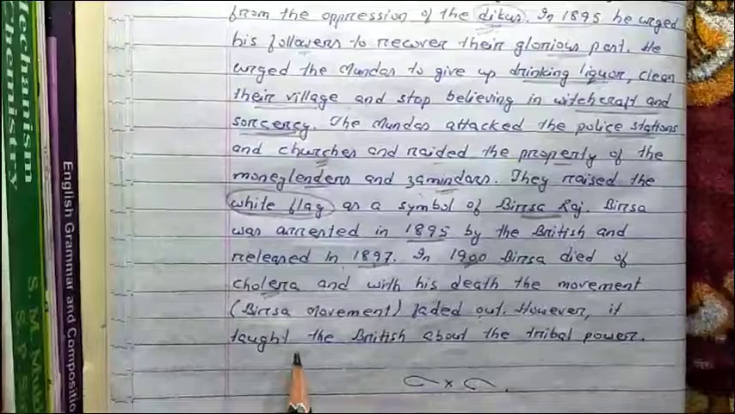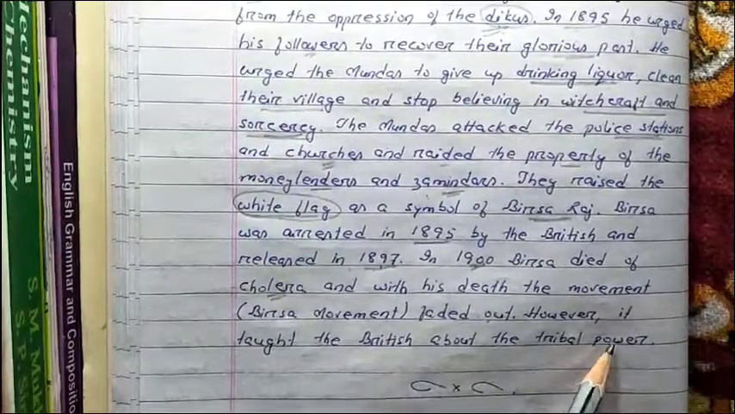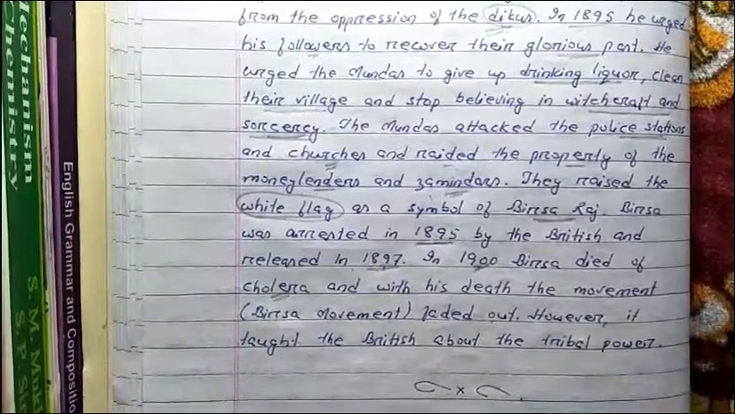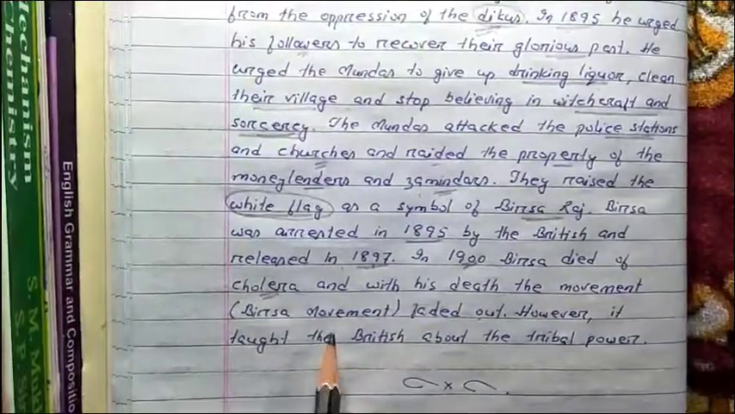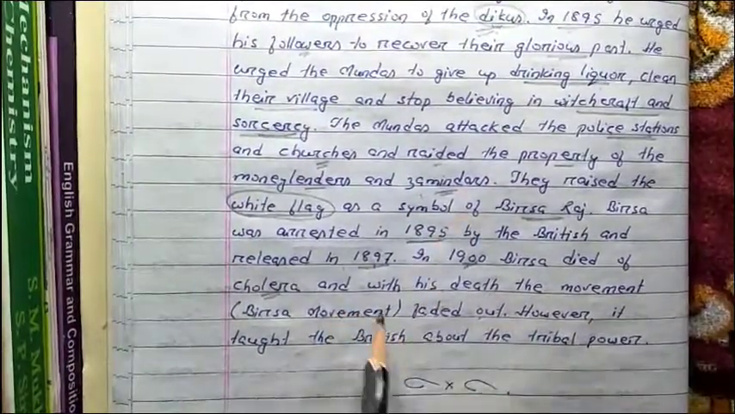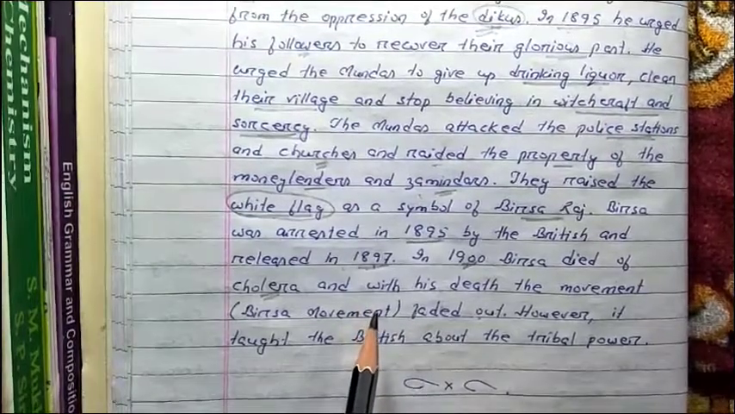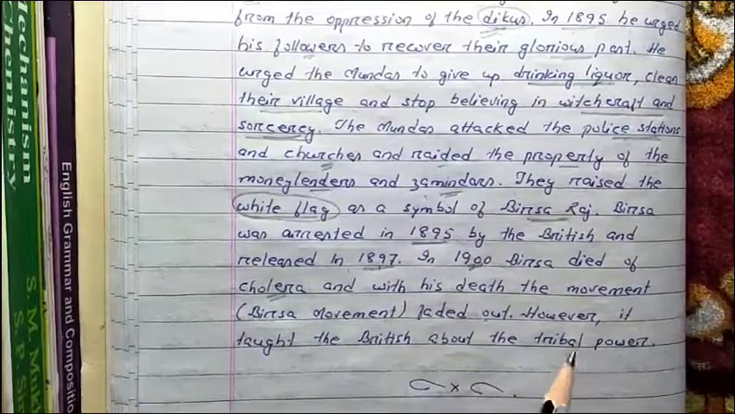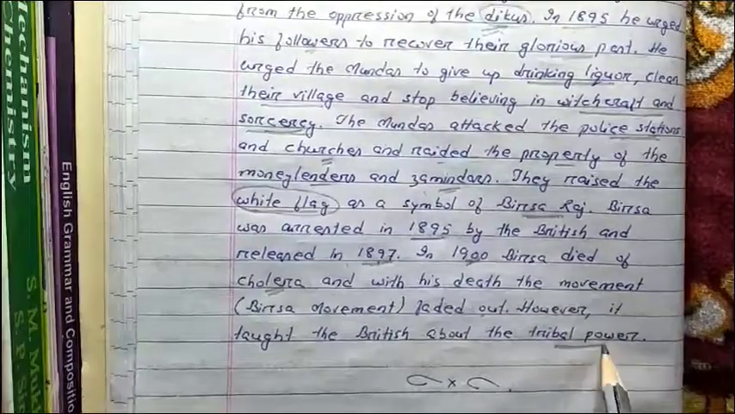However, it taught the British about tribal power. No doubt Virsa Munda died and the Virsa movement faded out, but the British could now understand that it is not so easy to mobilize, control or dominate the tribal people. The British understood the power of the tribal people.